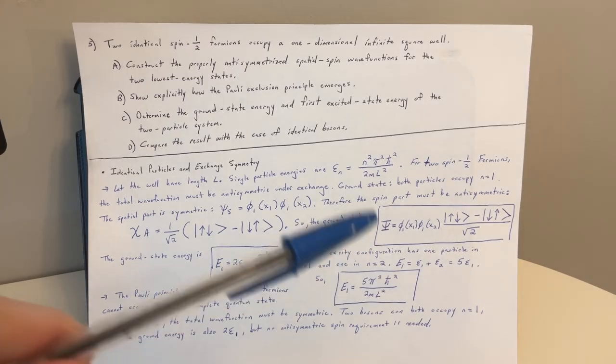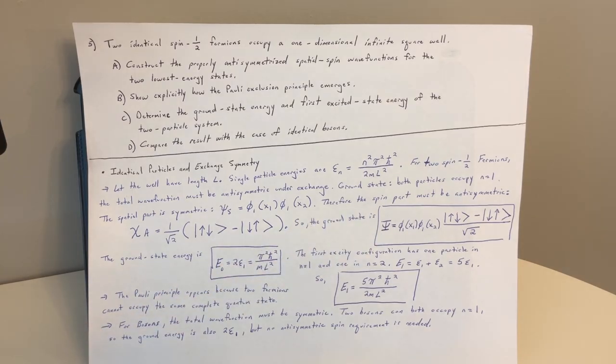We have capital psi is phi sub 1 of x sub 1, phi sub 1 of x sub 2, times ket up, down, minus ket down, up, over square root of 2. Some people would say up, down, ket minus down, up, ket. Sorry if sometimes I go back and forth between that. Technically, the more preferred nomenclature is up, down, ket minus down, up, ket.